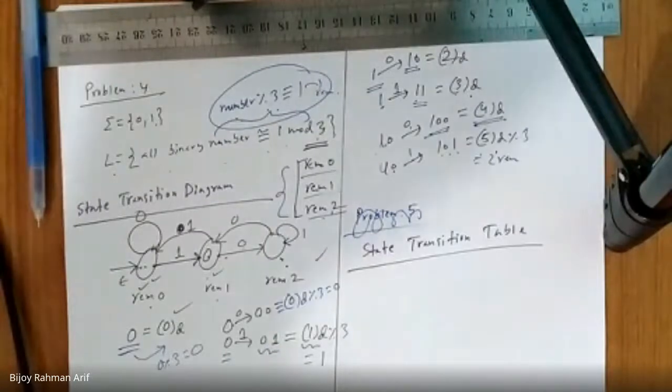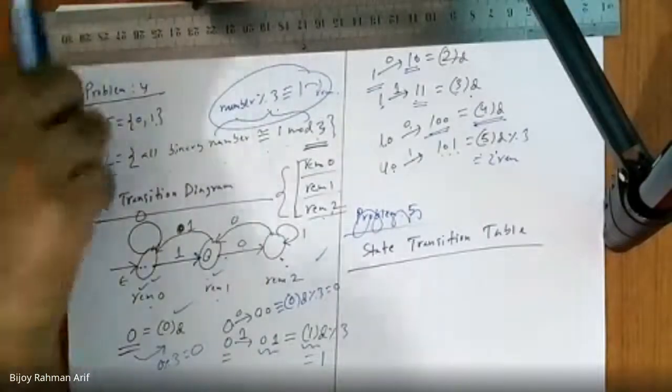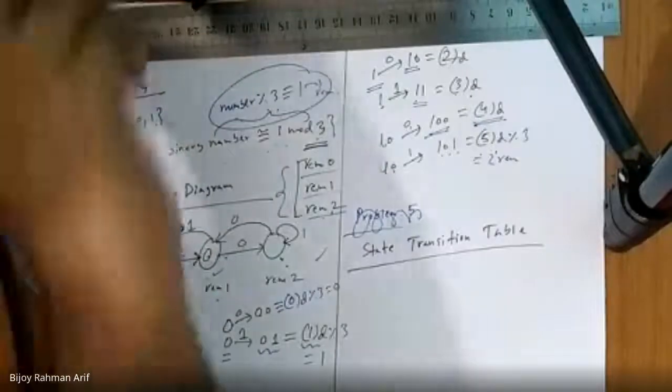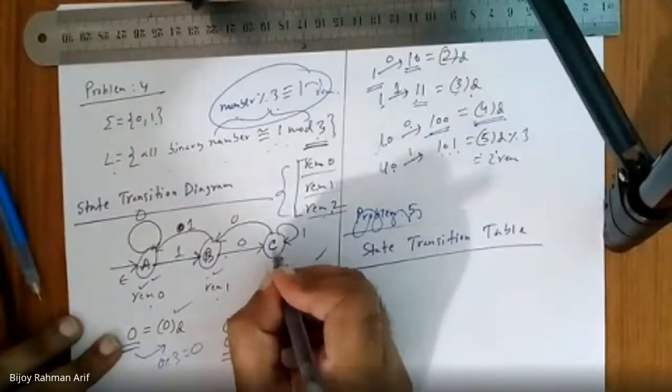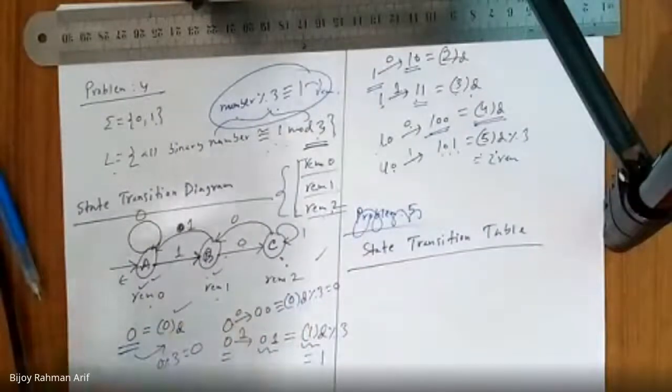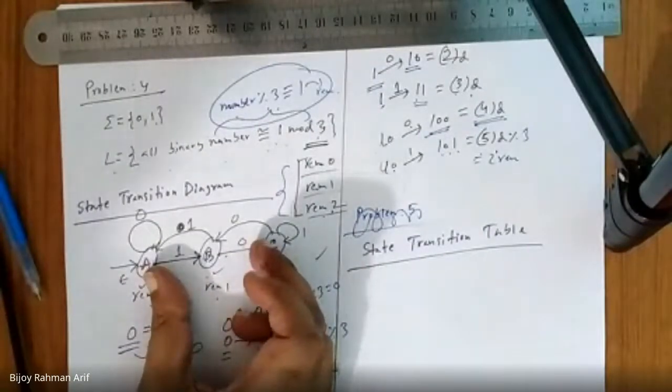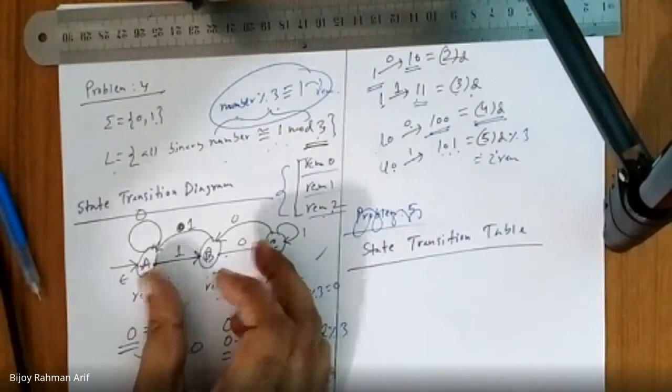So what would be that table? Let's try to draw a table for this one. Let's call this state A, this state B, and this state C. By the way, what is actually represented in the state transition diagram?